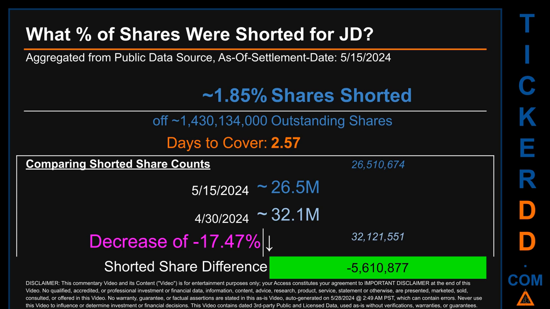When I compare the current 2-week period data snapshot against the previous period, ending in settlement date, April 30, 2024, I find that the current snapshot had roughly 5.6 million less shares shorted. This means that, compared to the previous snapshot, the current snapshot has a decrease of minus 17.47% of shorted shares.